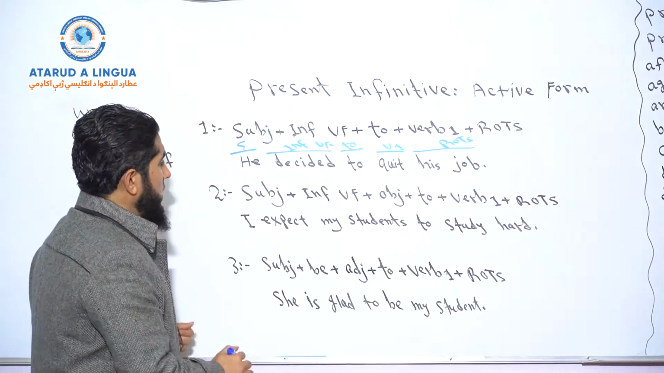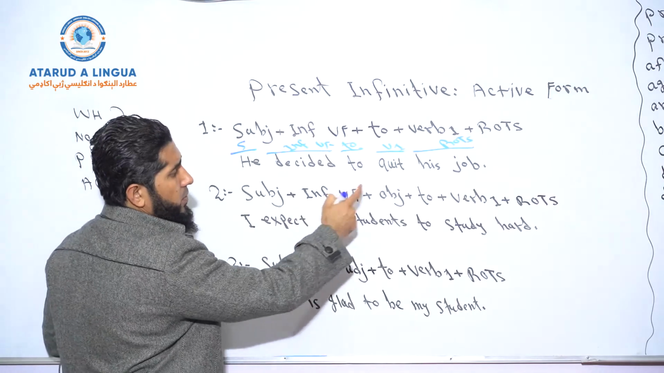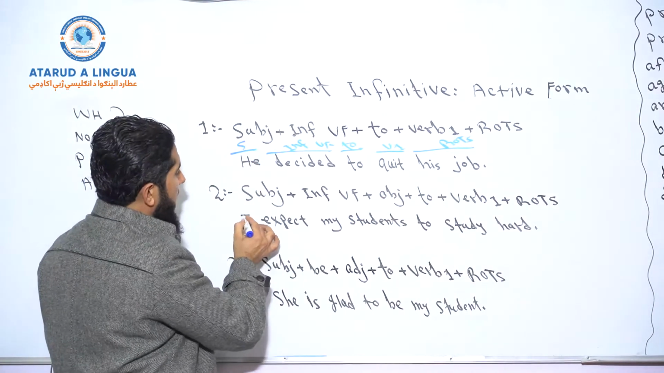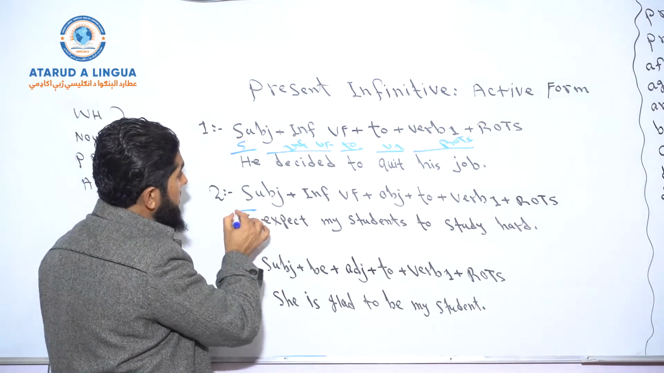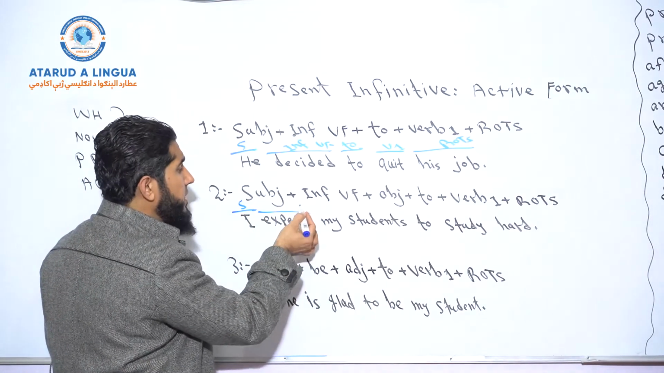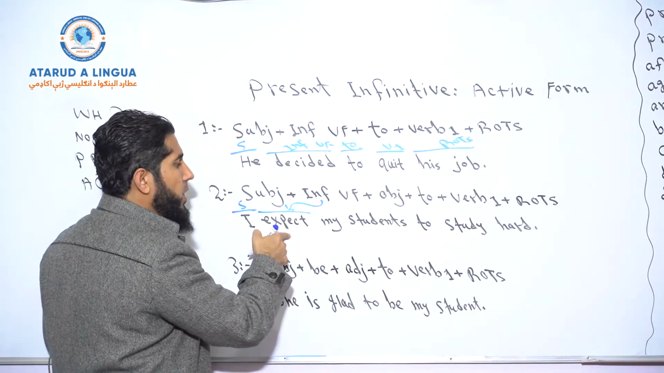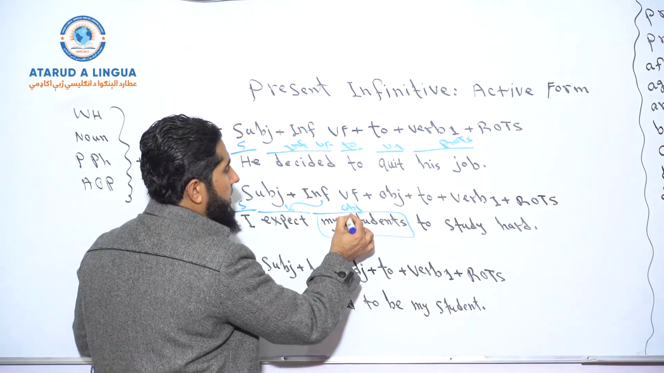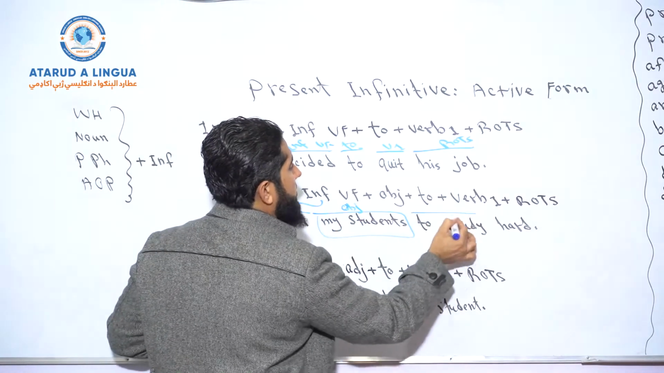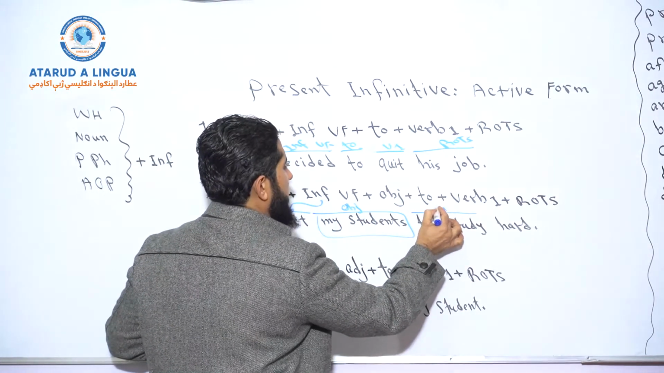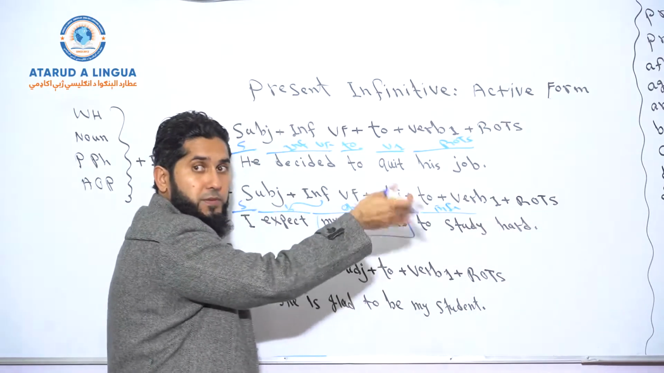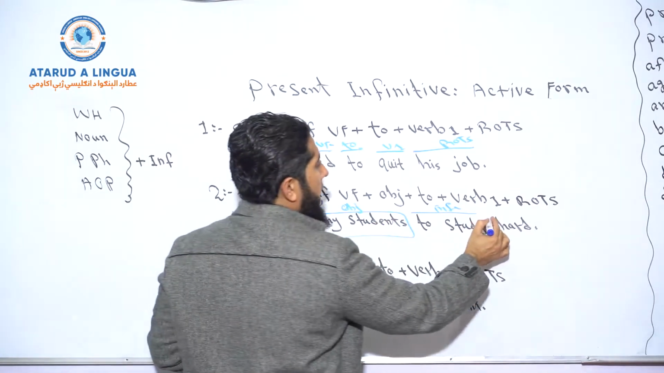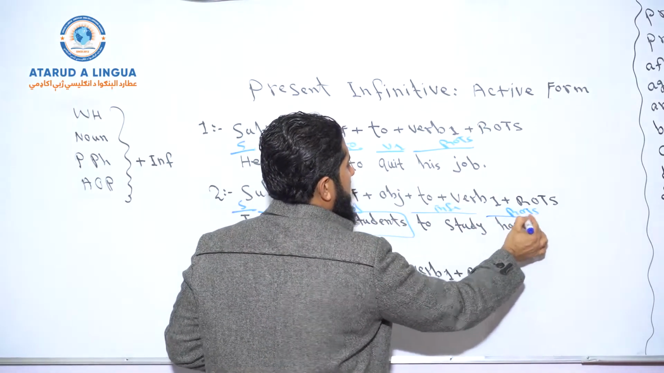Understood? So subject plus infinitive verb form plus object plus to plus verb base form plus rest of the sentence. So what is I here according to our structure? Subject. What is expect? Infinitive verb form. What is my students? It's object. And what is to study? It's infinitive. So to plus verb base form is infinitive. That's an infinitive verb, but that is itself infinitive, right? And hard is what? Rest of the sentence.